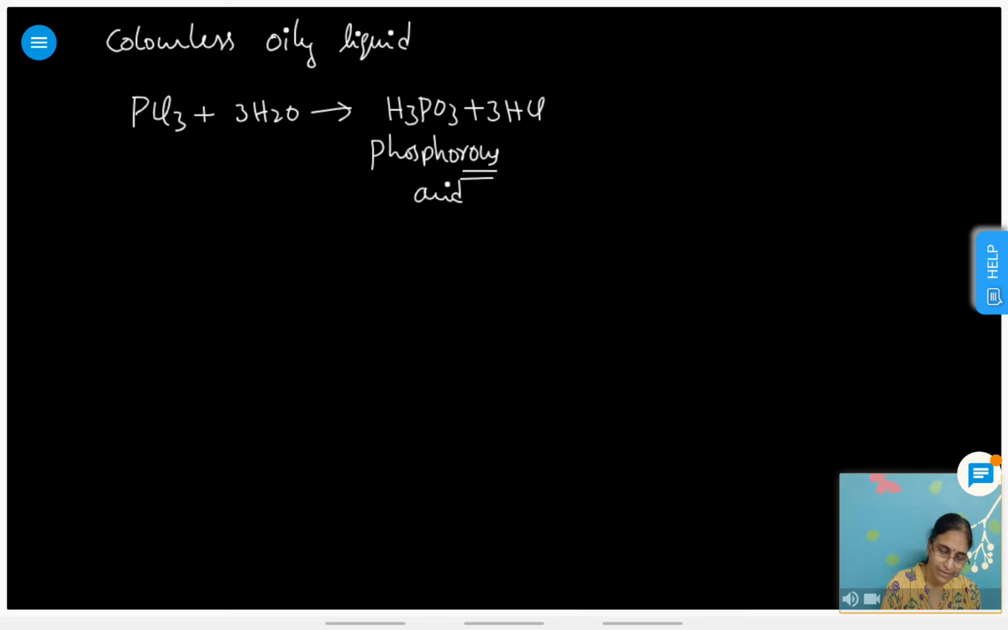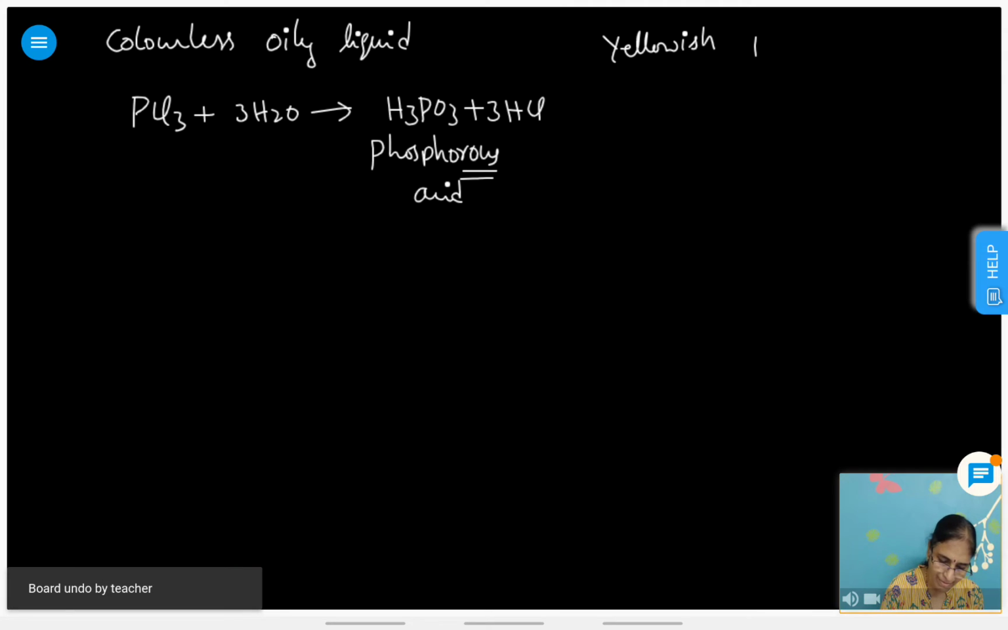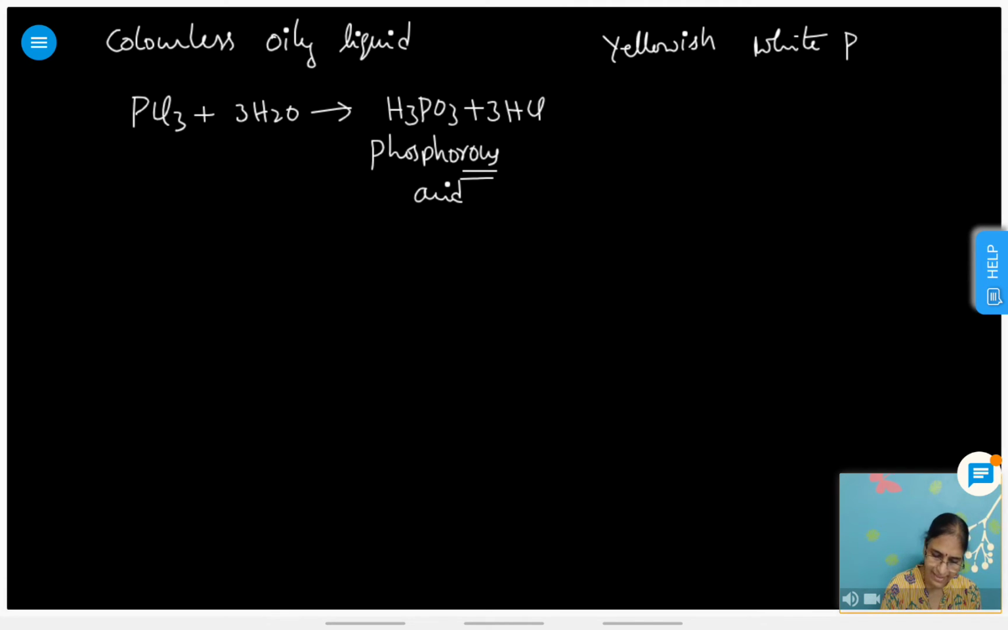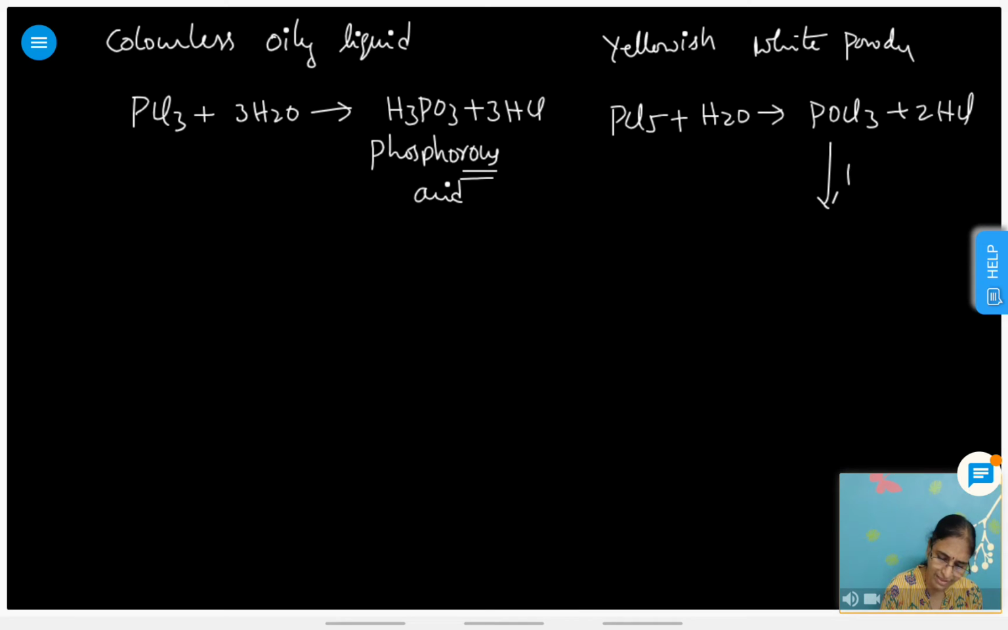And the other one is a yellowish white powder. When you study separately, it will be difficult, but when you make a comparative study, that will be easy. Yellowish white powder, and then partial and complete hydrolysis. PCl5 on partial hydrolysis first gives rise to POCl3 plus 2HCl. This undergoes further reaction with water and gives H3PO4, called phosphoric acid. Got it? Phosphorous acid and phosphoric acid.